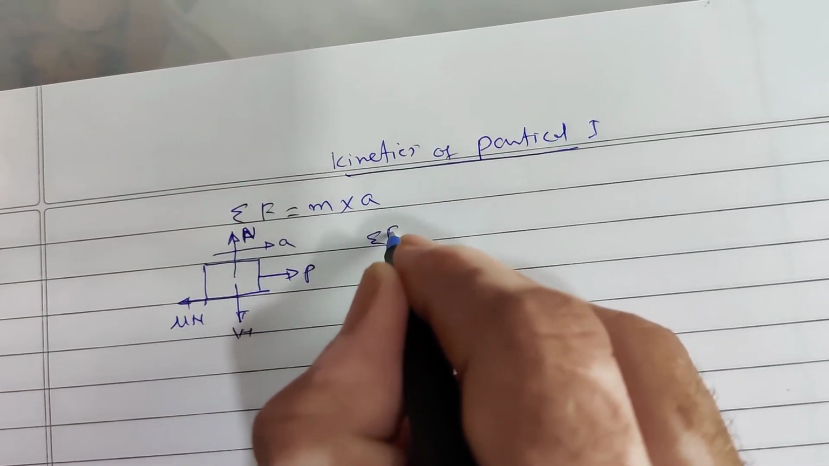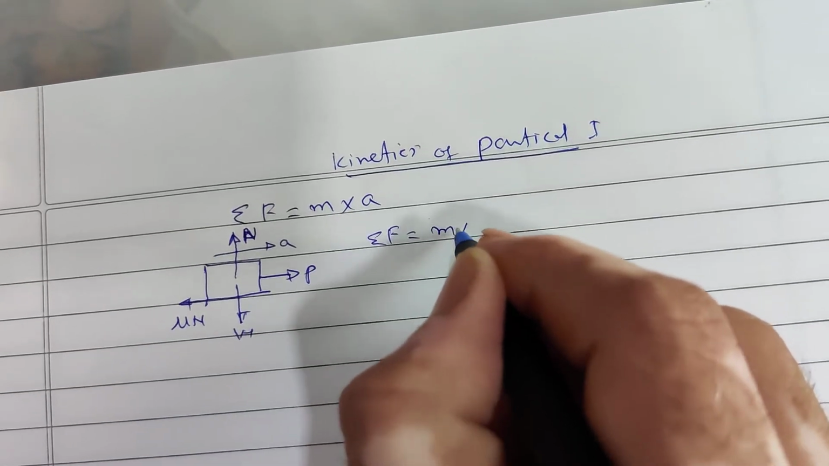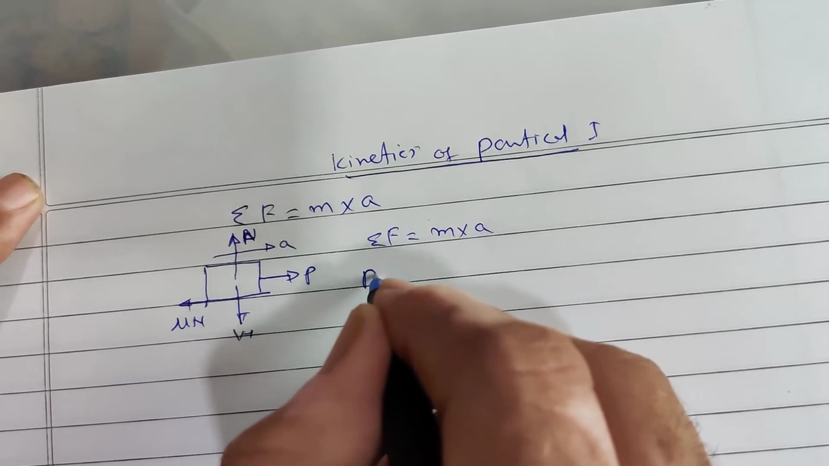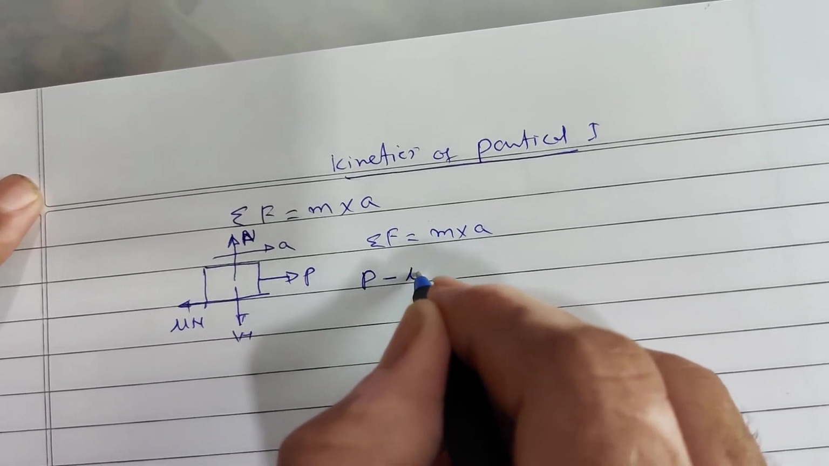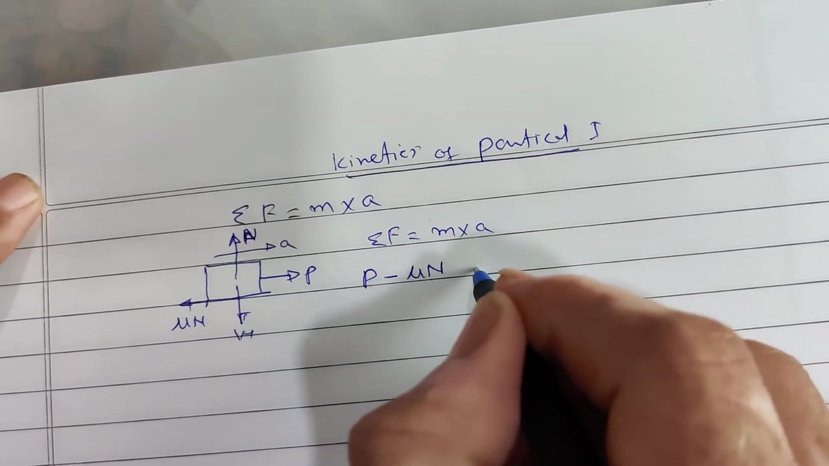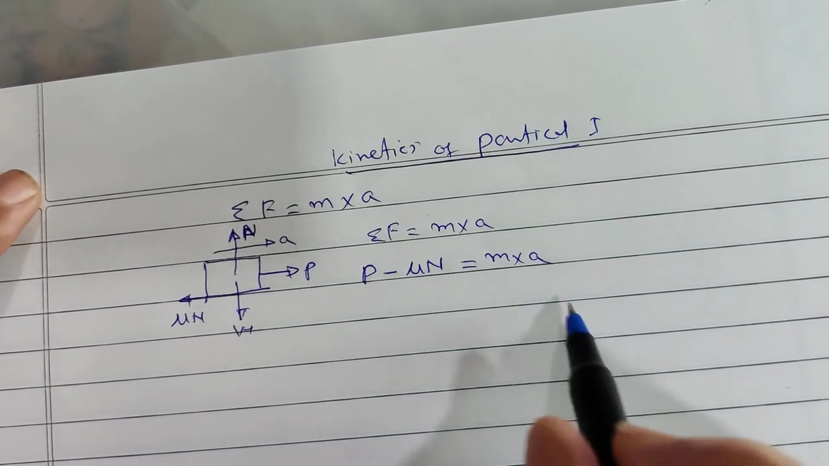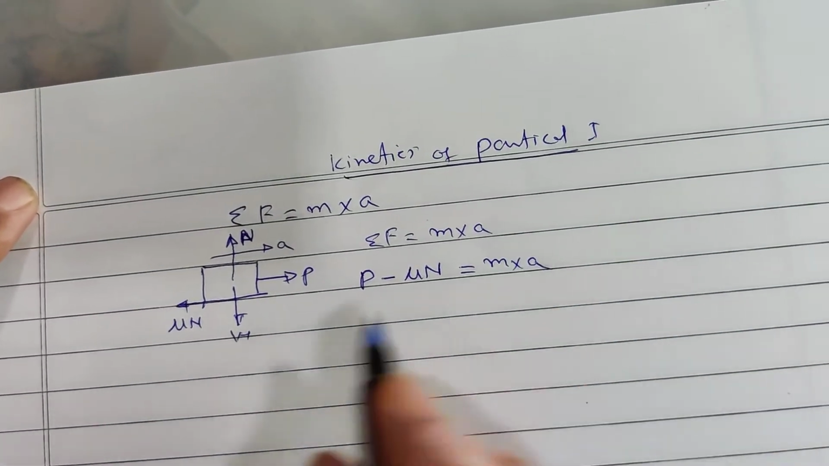We are having D'Alembert's principle, sigma of force is equal to mass into acceleration. In the direction of acceleration is P, opposite to that is mu N, and that will be equal to mass into acceleration. This is your one example.